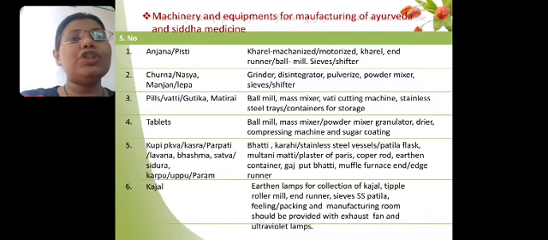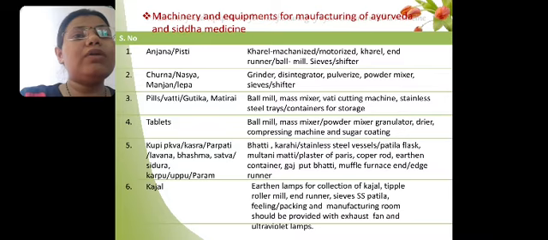Then we can see the different machineries which are used for the manufacturing of different ayurvedic as well as siddha system of medicine. Anjana or Pisti will require Khalva machine or motorized Khalva, end runner, ball mills or sieve shifters, which are required for size reduction.